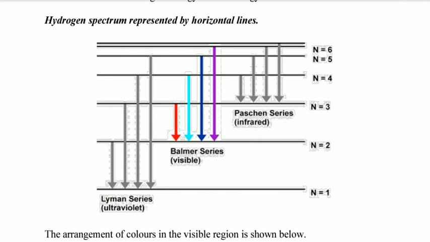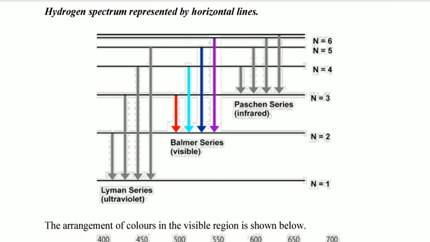The cause of the lines becoming closer and closer is what causes the lines to converge, and where the lines converge is what we call the convergence limit. An electron excited from the N1 line to more than that limit will be out of the electrostatic attraction of the nucleus, and that electron and that atom will be said to be ionized.